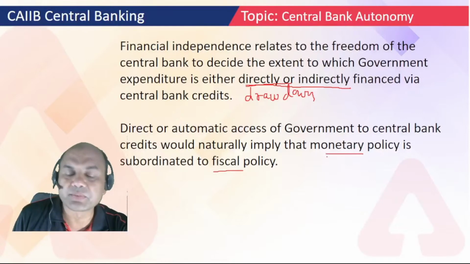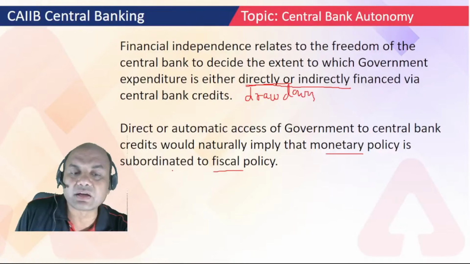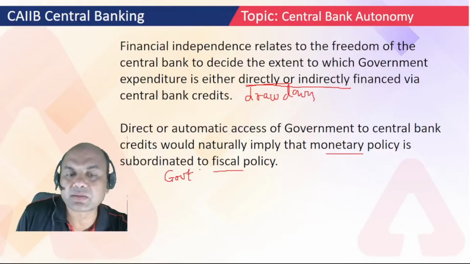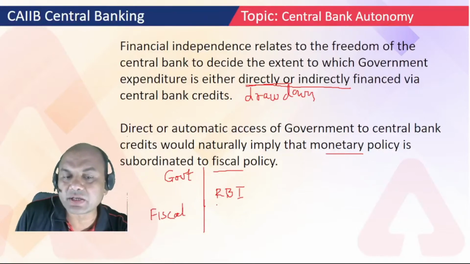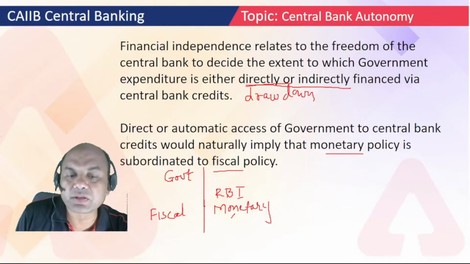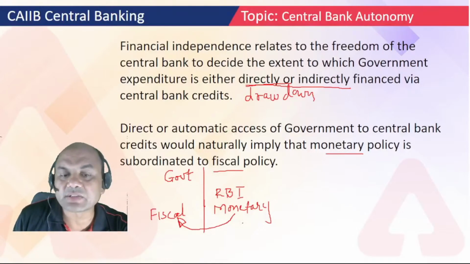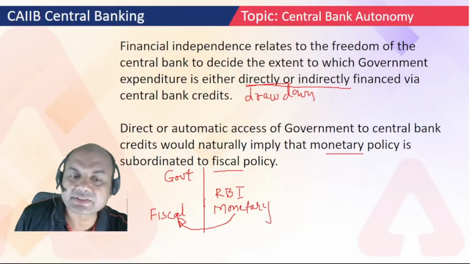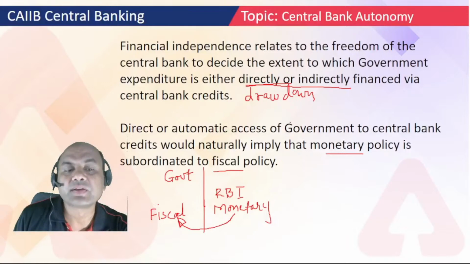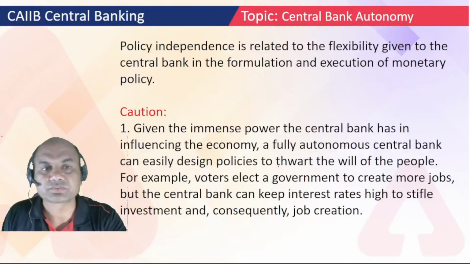What do you mean by this? Look at this. Government is always the ultimate aim. Government is the ultimate thing, and RBI needs to support government. Always remember, government's policy is fiscal policy, and monetary policy is by the RBI. Monetary policy needs to support this fiscal policy. Monetary policy itself doesn't have any existence; its existence is dependent on the fiscal policy. So it is just subordinate to the fiscal policy.